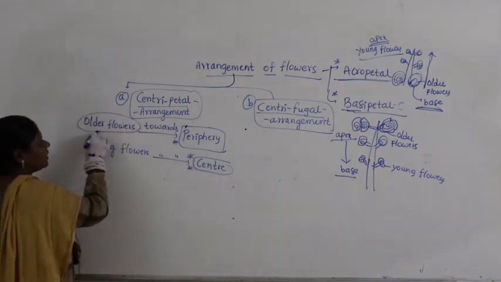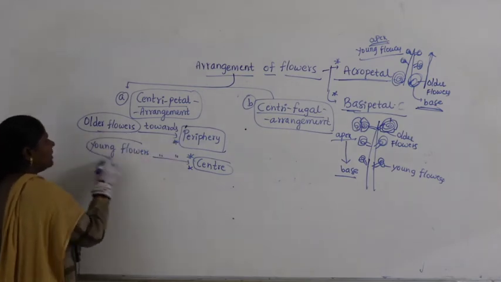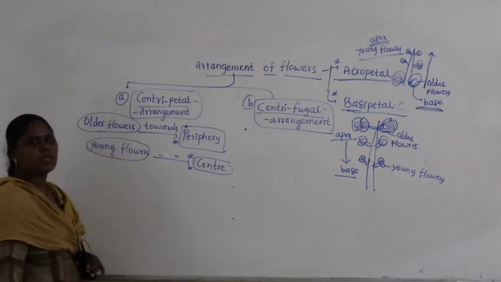The older flowers which are formed are towards the periphery and the young flowers which are formed are towards the center.